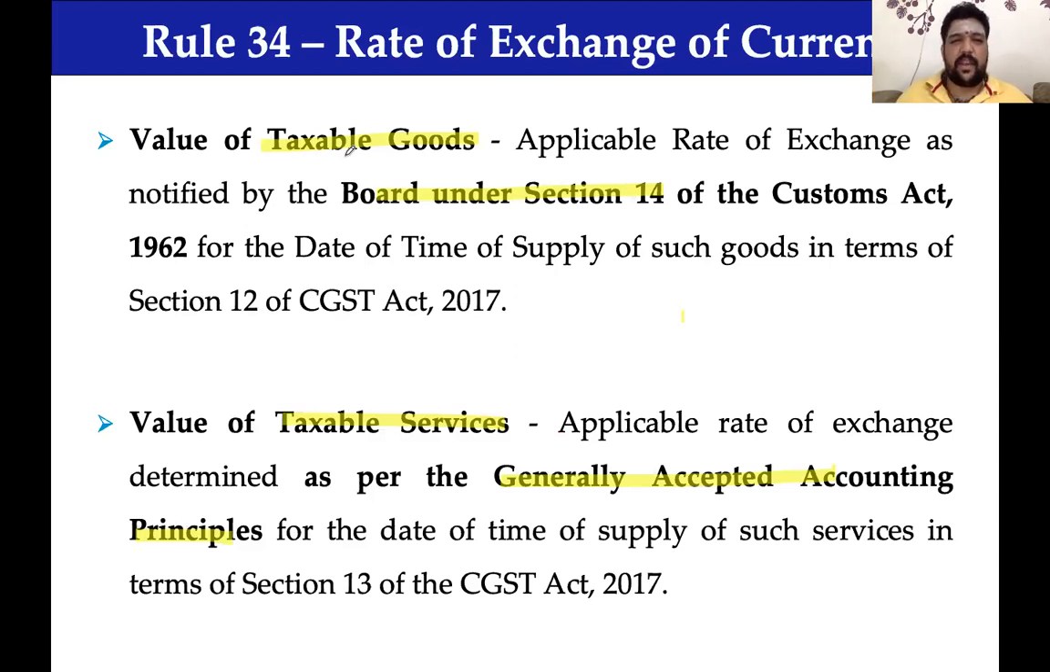GAAP. Okay. Is it US GAAP, sir? No, no, no. Indian GAAP. Indian GAAP means Ind AS or accounting standards, wherever applicable to the respective person. Based on that, it will get decided.